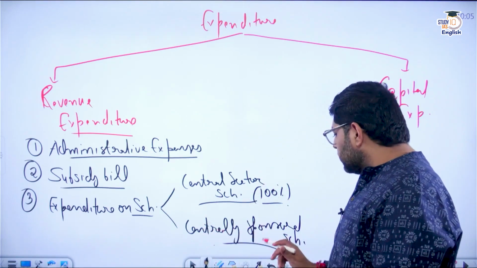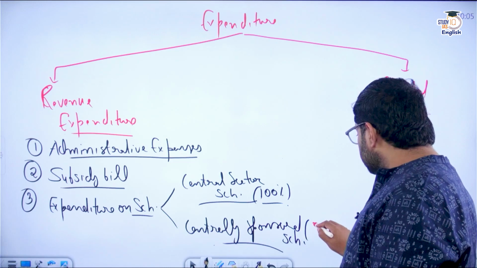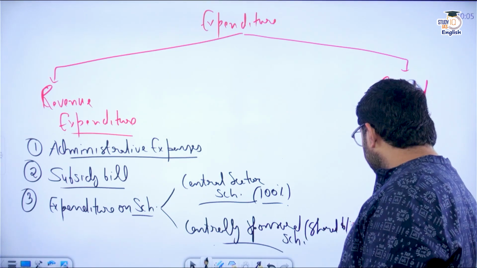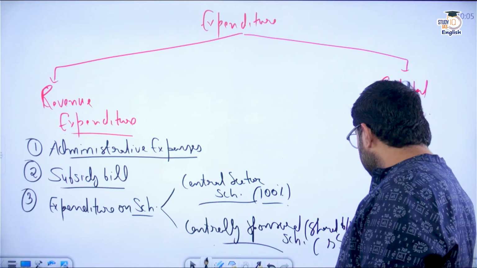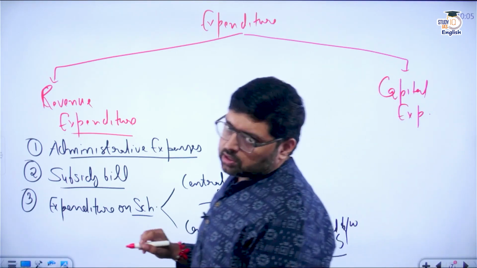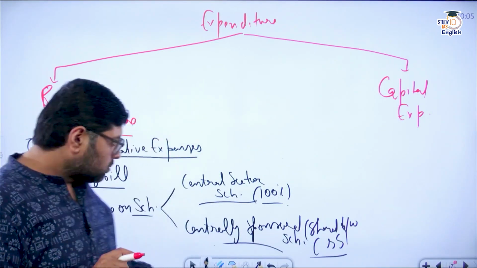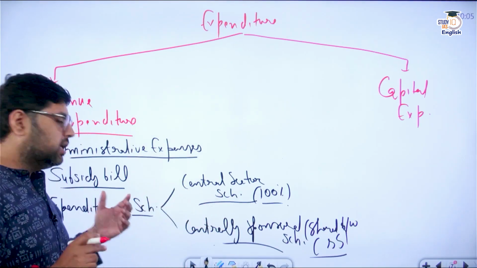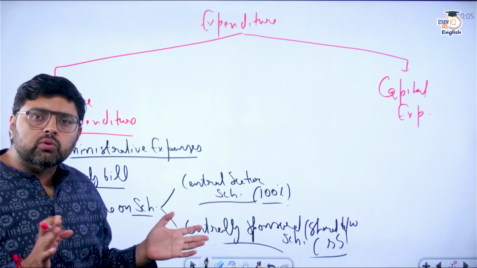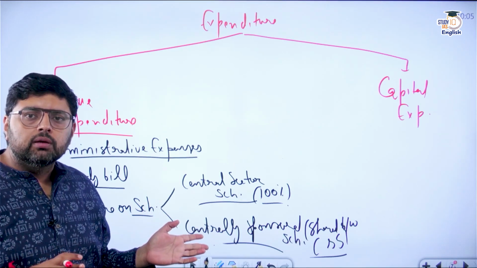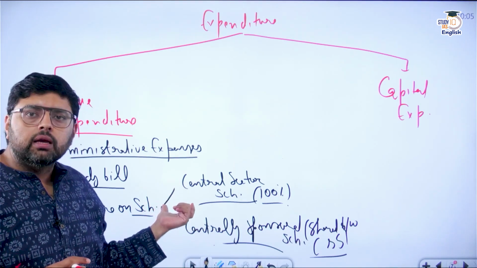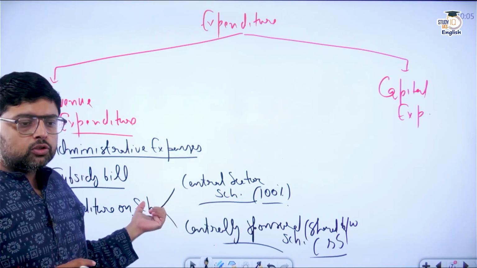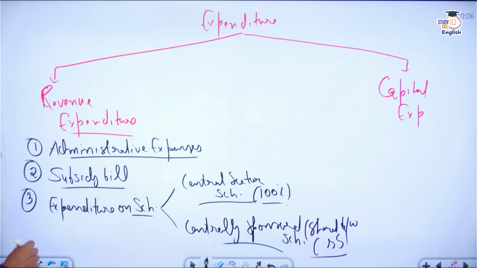Whereas when it comes to centrally sponsored scheme, it is shared between the center and the state. So these are called centrally sponsored schemes. Clear? So for example, MGNREGA, that is a government scheme. In order to run the MGNREGA scheme, the government has to spend. So that will become a part of revenue expenditure.